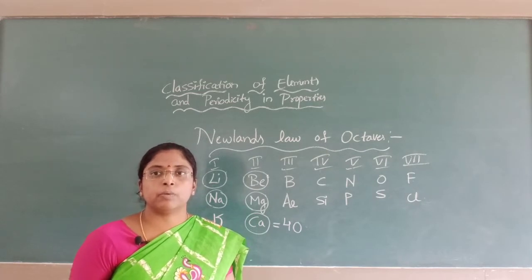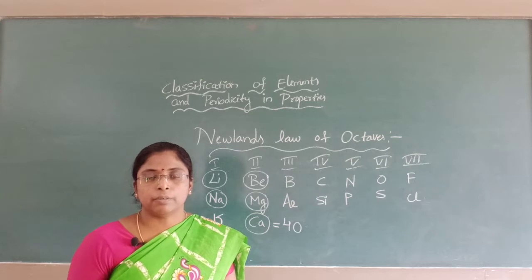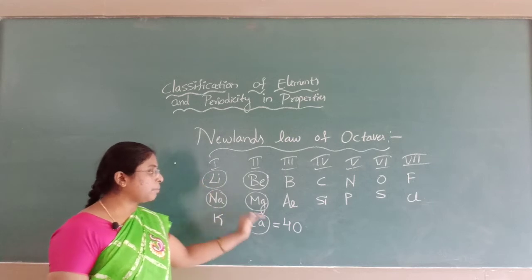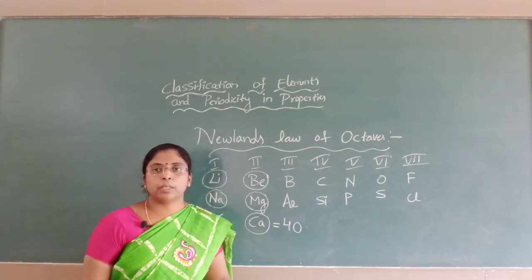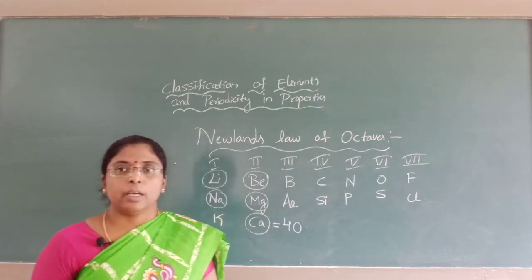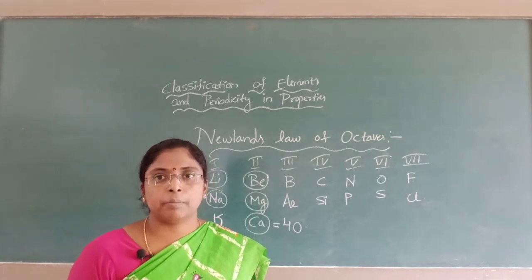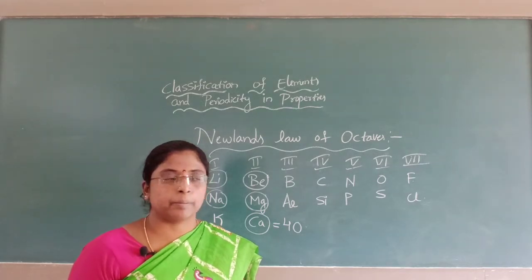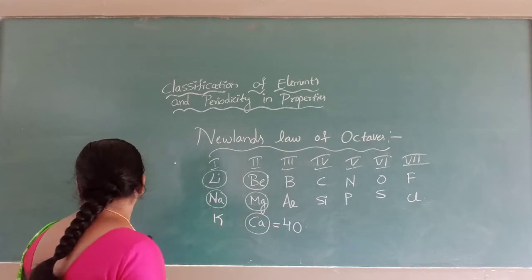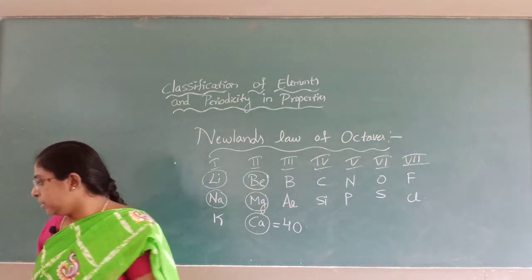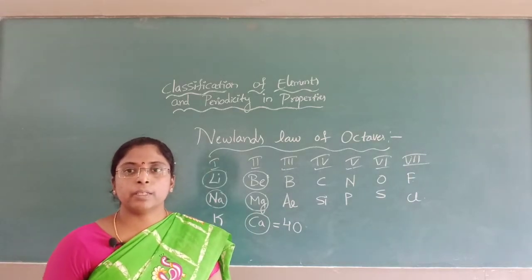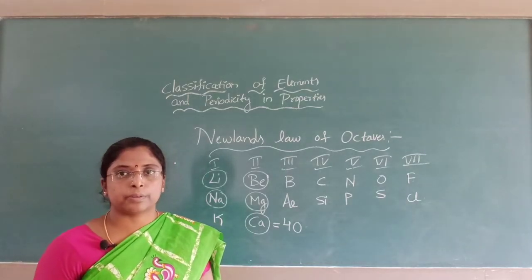Every 8th element was not the repetition of the first element's property. Hence, this law is applicable only for the lighter elements, but not for the heavier elements. This was given by the scientist Newland. Hence the law is known as Newland's law of octaves.